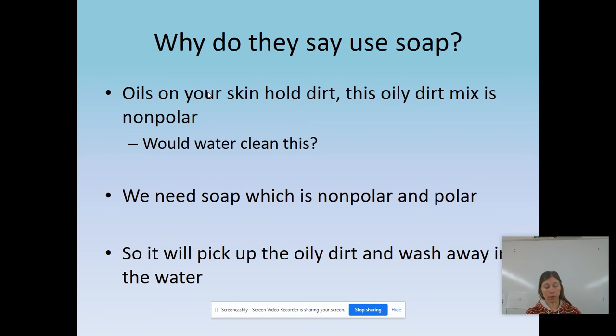Why do we use soap? Very important, and I talked about this before. You have oils on your skin, oils in your hair, and if I just used water to clean this, it's not going to help because oils are nonpolar. So we need soap, which is nonpolar, so it takes all the oils out and then it washes away with the water. If we never had that polar ability, we would just have soap and oil in our hair and nothing to wash it away.